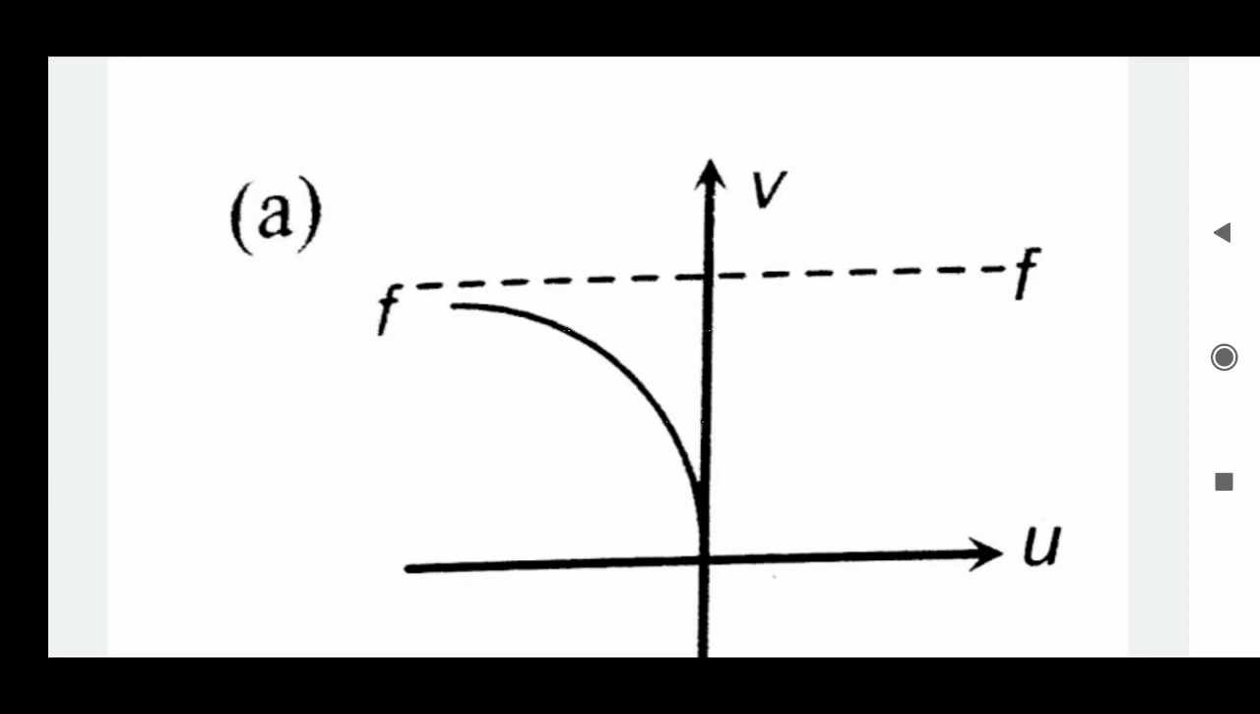So the important point here is that it always forms a diminished, virtual, erect image. Erect means upright, and small size only, always. When the object is very close to the mirror, it appears bigger, but not bigger than the object.